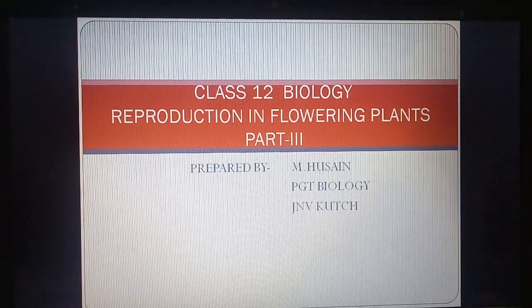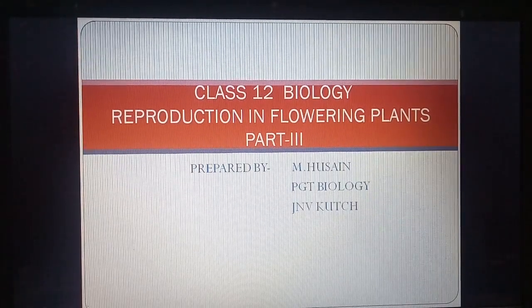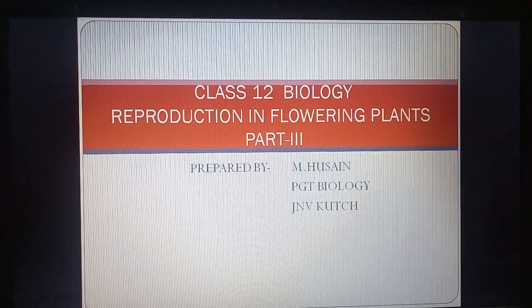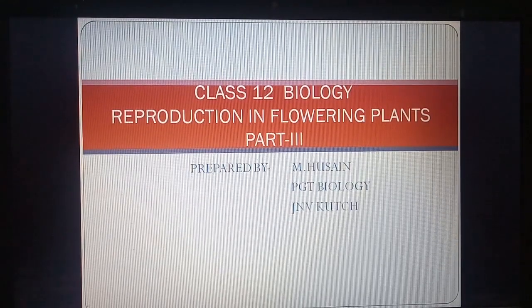Hello students, today we are dealing with class 12th biology, reproduction in flowering plants part 3rd. In this we will deal with pollination.